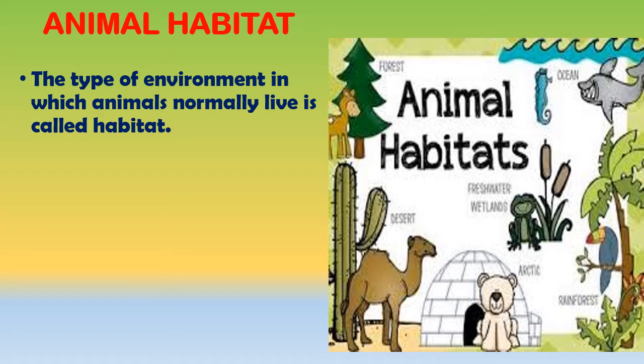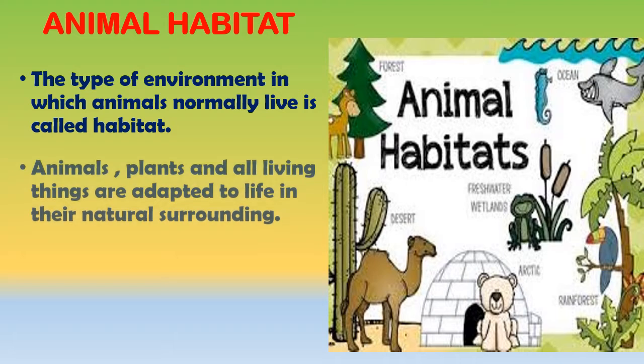Kids, as you all know, all living things need food, water, air, warmth, a place to live and protection from their enemies. They adapt themselves to their surroundings. This adaptation is important for living things to survive. Without properly adapting themselves to their surroundings, they cannot get the things necessary for life.